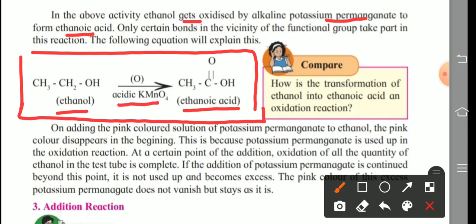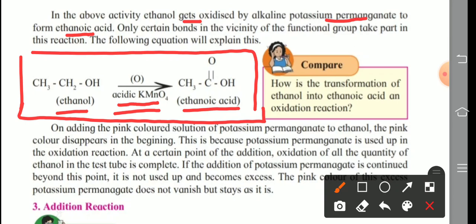So see there, ethanol is converted into ethanoic acid with the help of the oxidation process, and that oxidation process takes place with the help of acidic KMnO4, means acidic potassium permanganate. All getting? Next. So how is the transformation of ethanol into ethanoic acid an oxidation reaction?